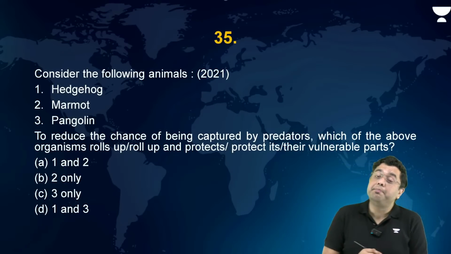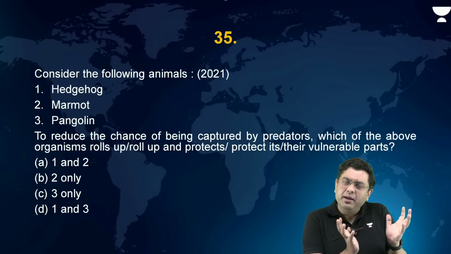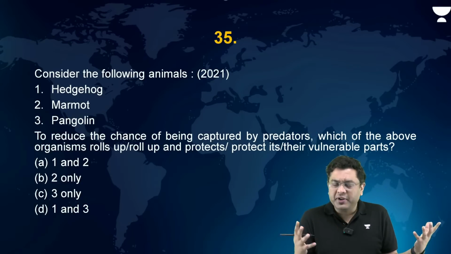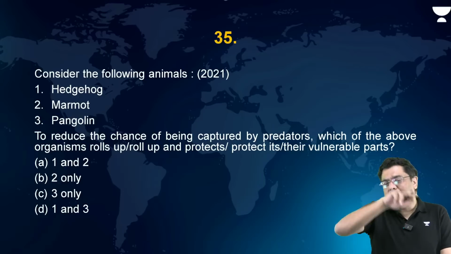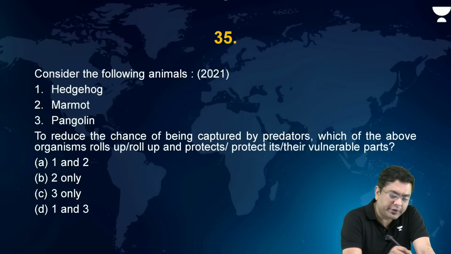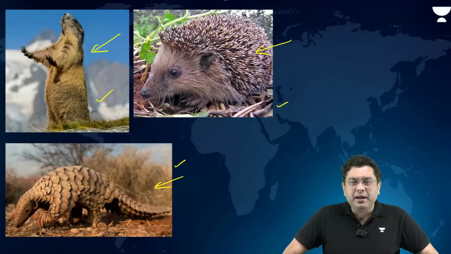So hedgehog wraps or basically forms a kind of ball-like shape. Marmot is too big to form a circular protective shape, but pangolin has scales in order to move away from the carnivore species. So hedgehog and pangolin is the correct answer in this case. Okay? Yes, pangolin is one of the most poached mammals in the world.